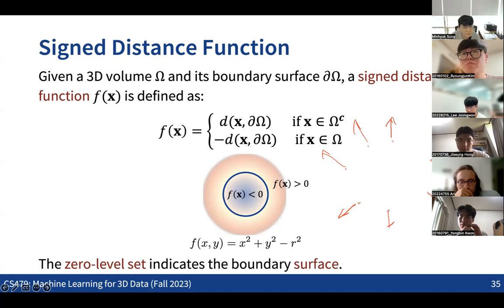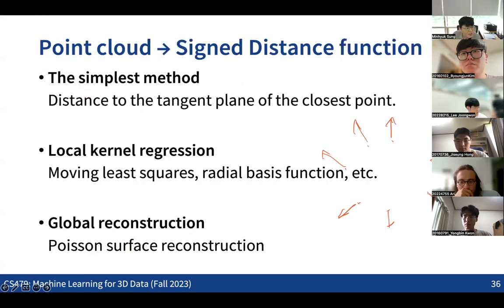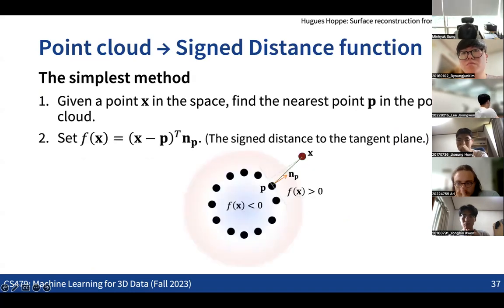Yeah, some people posted on the Zoom chat. We're going to discuss mainly three ideas in terms of how we're going to do this. The simplest way, as you can easily guess, is from any query point, we find the closest point in the point cloud.